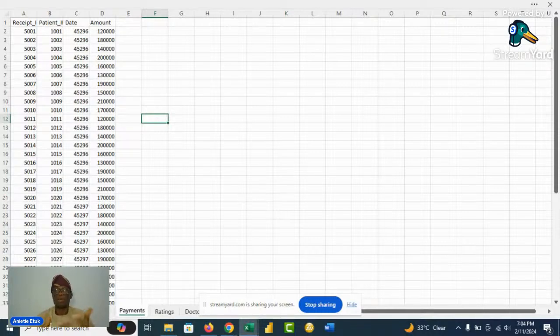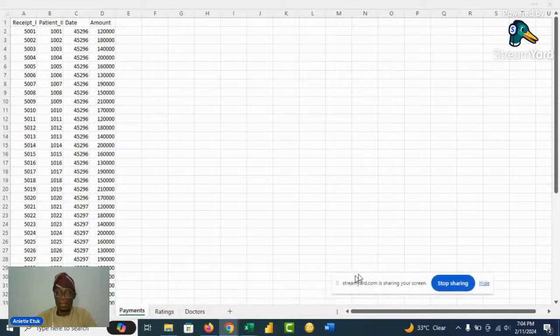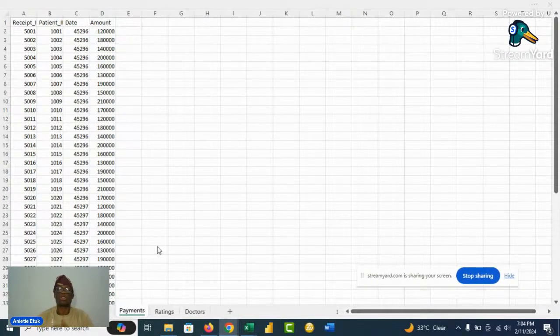Now, before now, we've done something with HR data, we've done something with sales, we've done something with customer service. So I said, let me bring something on health data. And like I said earlier, this is to introduce us to data modeling. Now, what is a data model? Now, a data model is a relationship between multiple data sets.